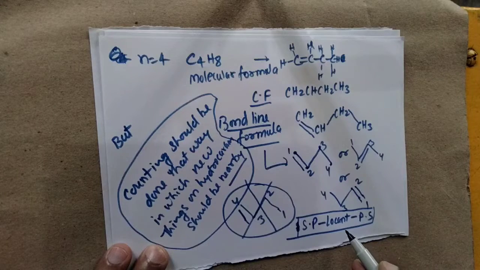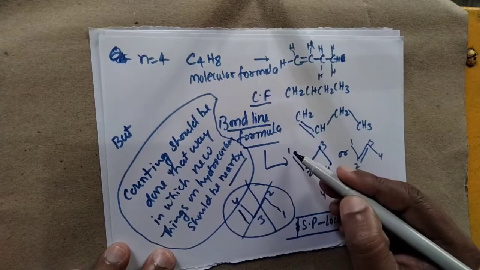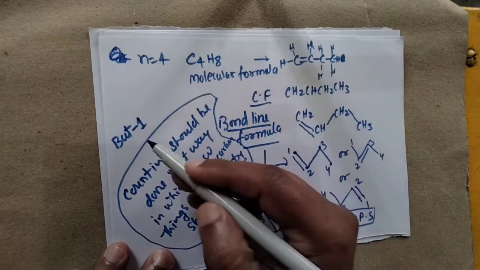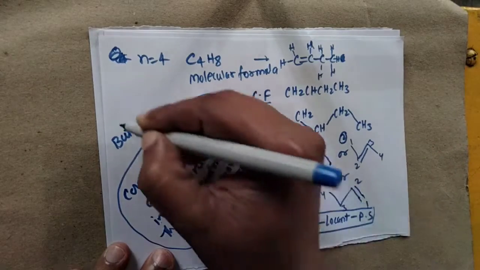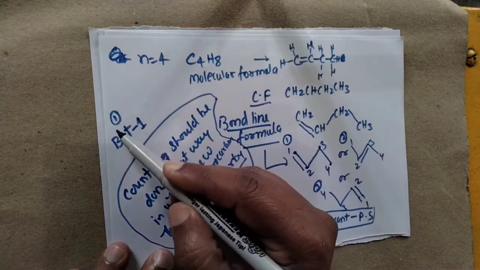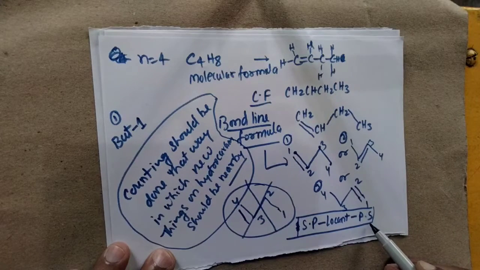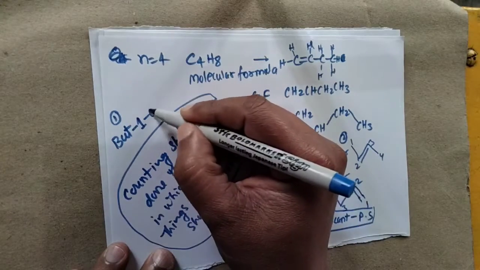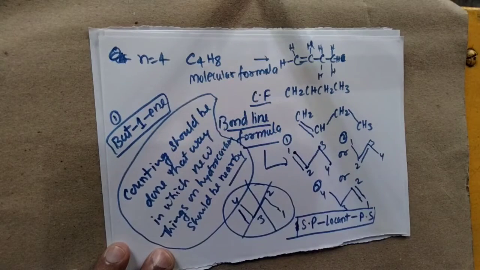Now the locant means what? The locant is the carbon on which some specific or special things get attached. So the double bond is attached to the first carbon, so we have a dash and then 1. If I provide this 1, this one is 2 and this one is 3. So we have but-1. Now we have the primary suffix, regarding the nature of the bond. The nature of the bond is a double bond, so we simply say ene. So this is the name of the first compound, that is but-1-ene.